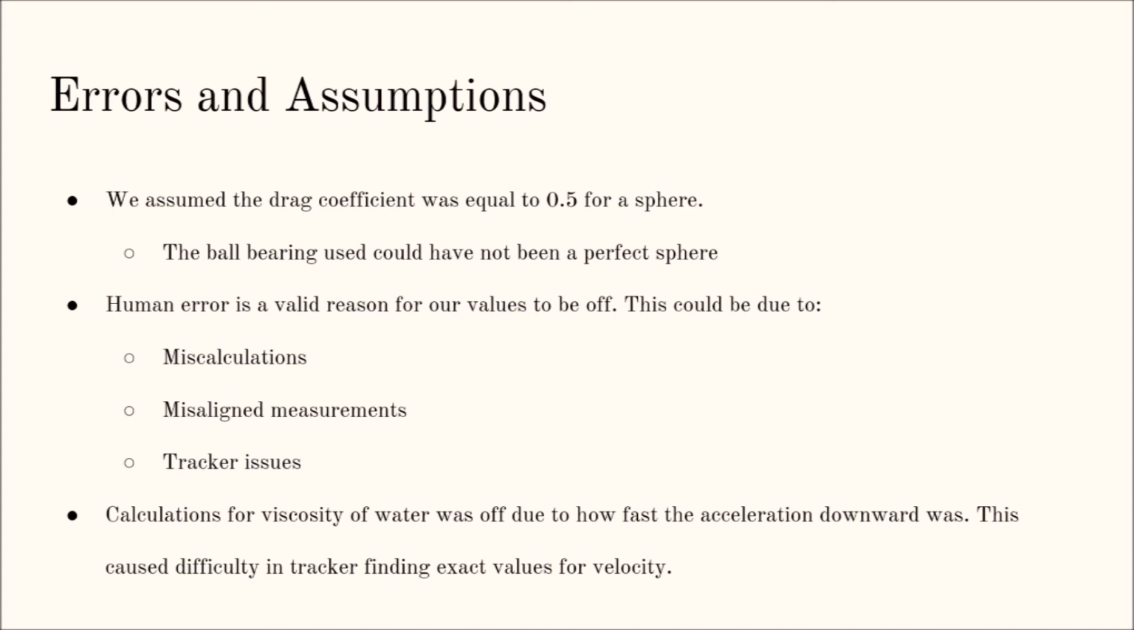One source of error in our experiment is that we used a coefficient of drag of 0.5 for our metal ball bearing, which assumes that it is a perfect sphere. Additionally, our calculated viscosity for water was quite off, which was likely due to the fact that the video used in Tracker had a significant amount of motion blur, making it difficult to find the same point on the ball bearing from one frame to the next. Finally, human error can account for miscalculations or misread measurements.